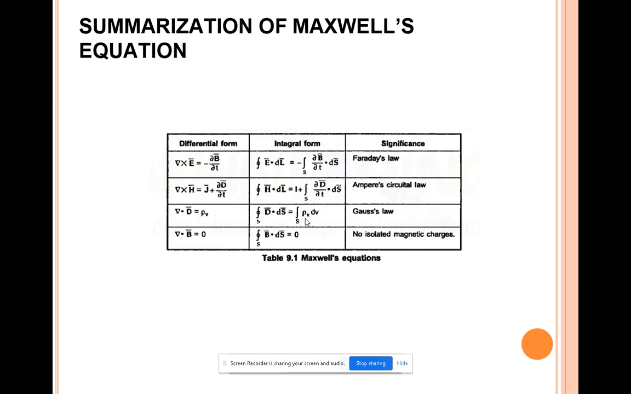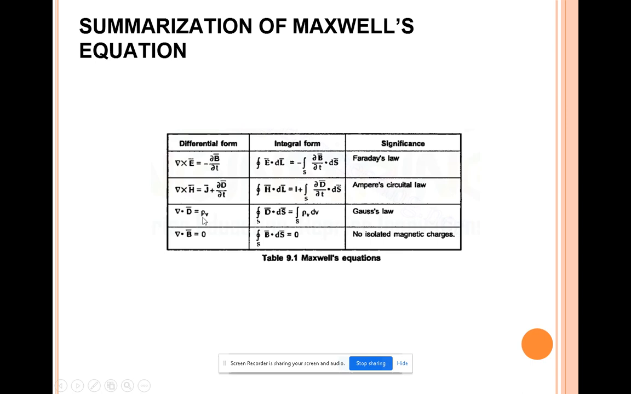So see the summarization of the Maxwell equations, which are represented both in differential form as well as in integral form. Using Faraday law, you can write the Maxwell equation in both differential and integral form as del cross E vector equal to minus dou B vector by dou T. In the integral form, integral E vector dl equal to minus integral of dou B vector by dou T vector into ds vector. From Ampere's circuit law, you can derive the Maxwell equation, that is del cross H vector equal to J vector plus dou D by dou T vector. In the integral form, integral of H vector dot dl vector equal to I plus integral dou D vector by dou T into dS vector.